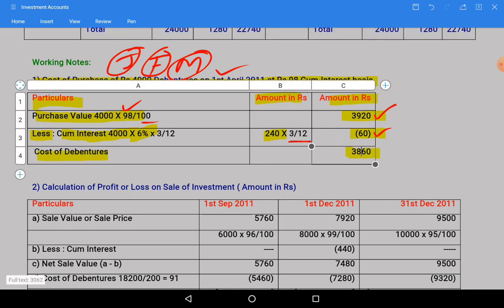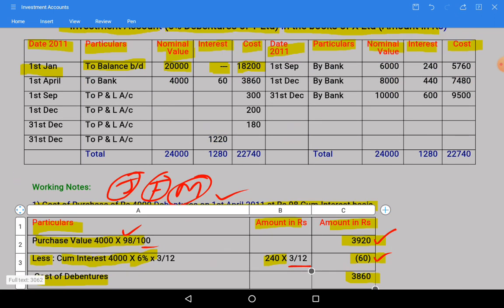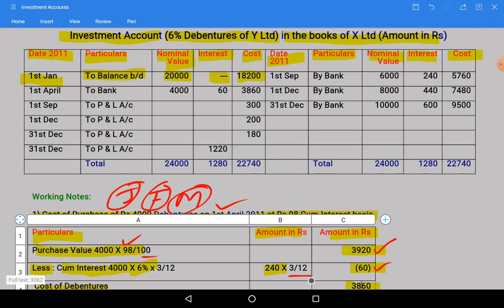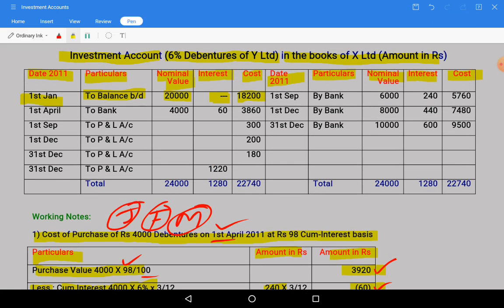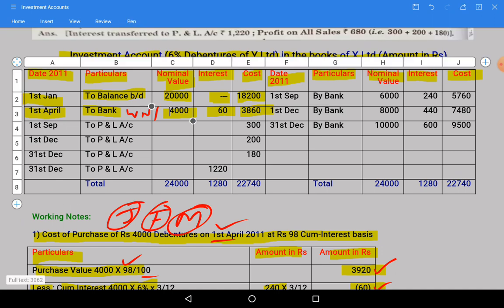This will be shown on the debit side of the investment account. As the investment account is an asset account, we show this on the debit side. So 1st April to bank 400, interest column 60, nominal value 4,000 and cost column 3,860, which we have taken from working note 1. If you want, you can write WN1 here, it will look good. One thing is over, purchase of investments.